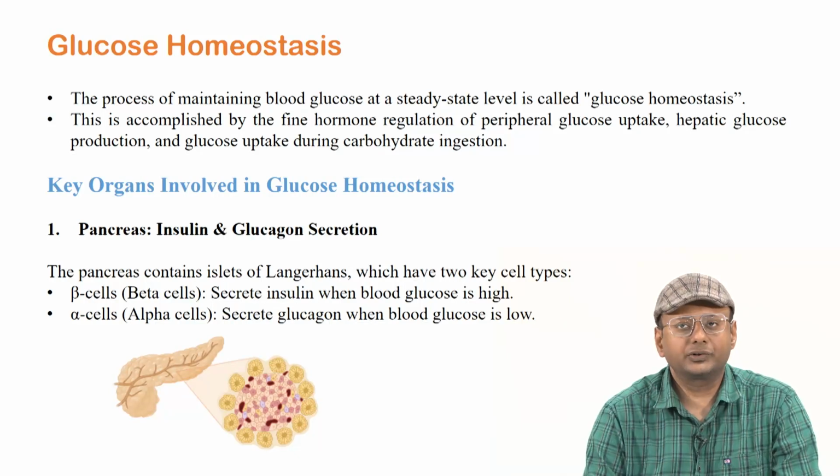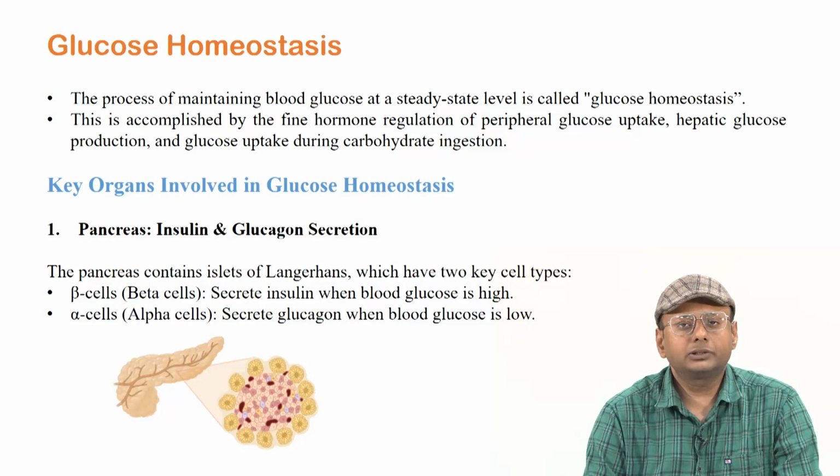So what is glucose homeostasis? Glucose homeostasis is nothing but maintaining the blood glucose level in our body. As you know, glucose is the foremost primary component to produce energy in our body, and without a constant supply of glucose to our cells and tissues, the cells will be unable to form the energy that is so much required to maintain healthy body functions. For this reason, glucose needs to be maintained in our blood all the time, and a proper supply of blood glucose should always be there from blood to the cells and the organs.